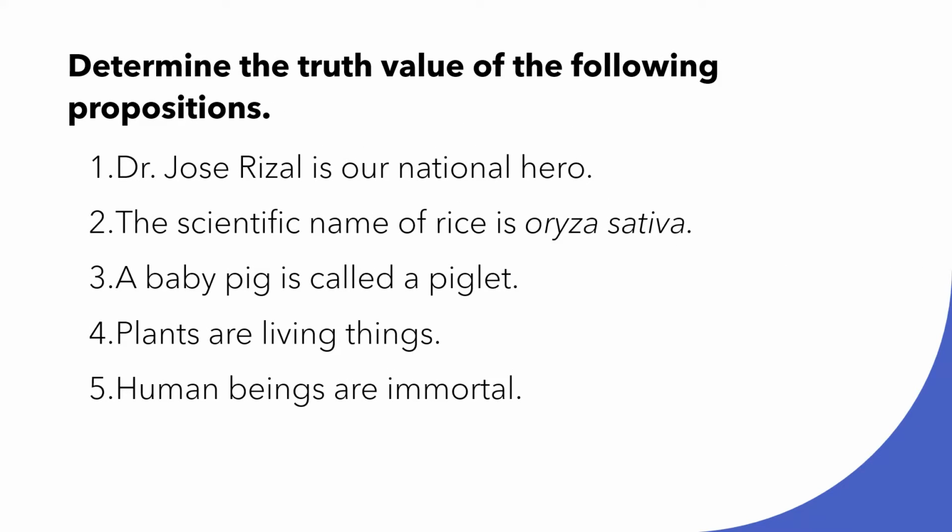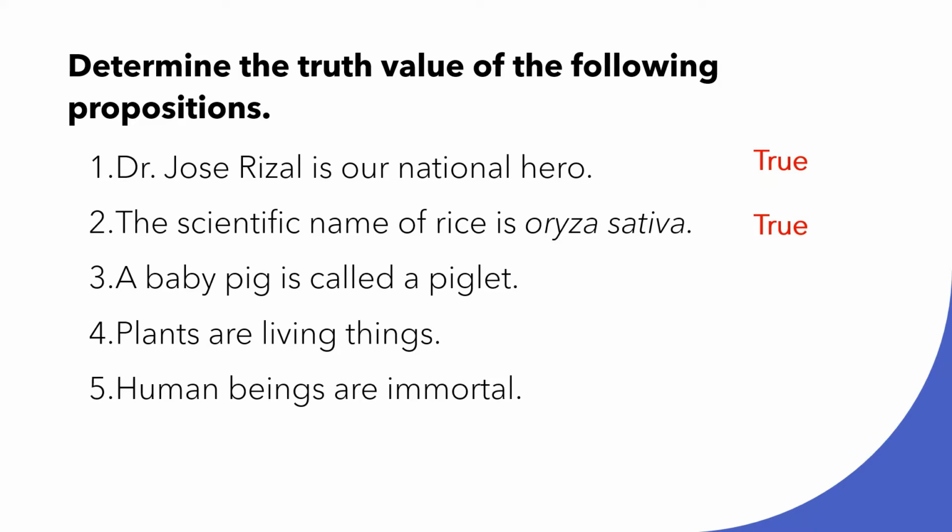Very good. So let's check if you have understood our lesson very well. So let us try to determine the truth value of the following propositions. Number one, Dr. Rizal is our national hero. Is it true or false? Very good. It is true. The scientific name of rice is Oryza sativa. True or false? Very good. It is true.